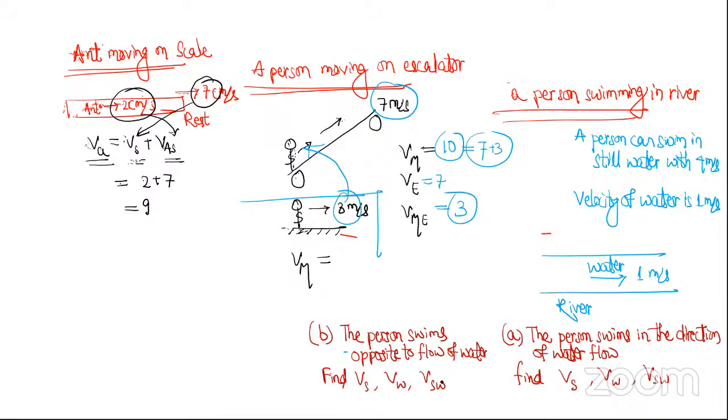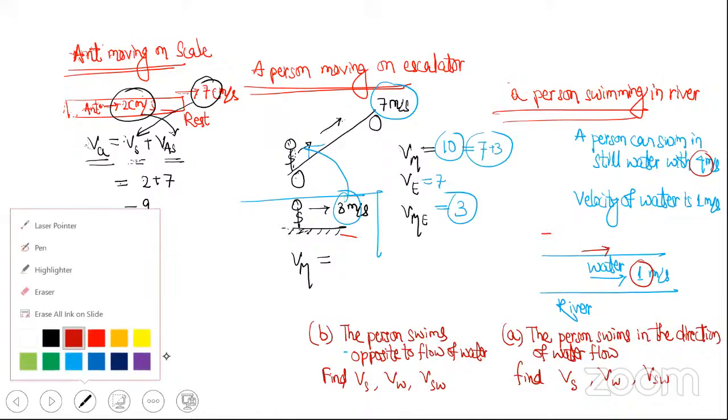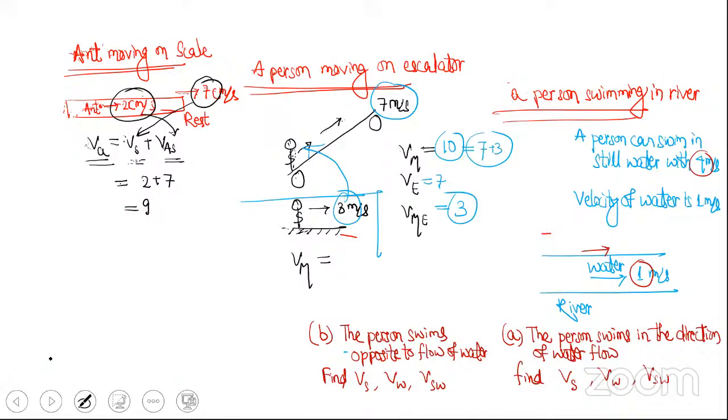Let's identify case 1. What is this? What is this one? In case 1, water is flowing like this. The person also swims like this. So what is that 1 and what is that 4? 1 is the velocity of water. 4 is the velocity of swimmer with respect to water. That 4 meter per second will be velocity of swimmer with respect to water.